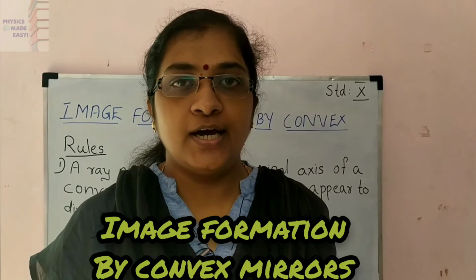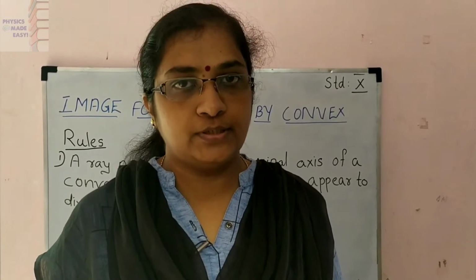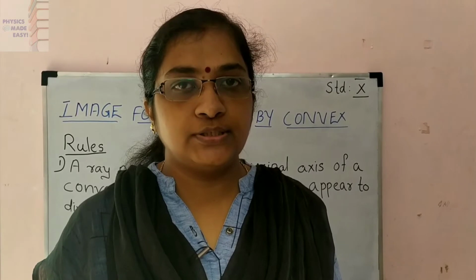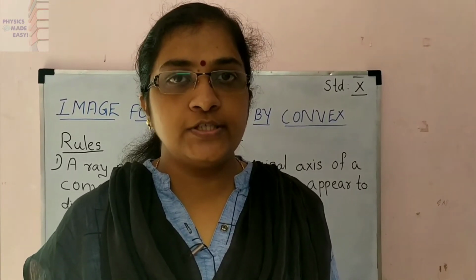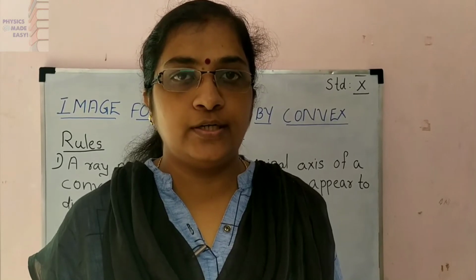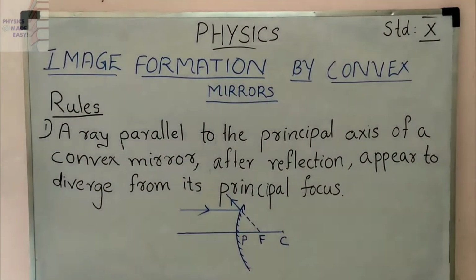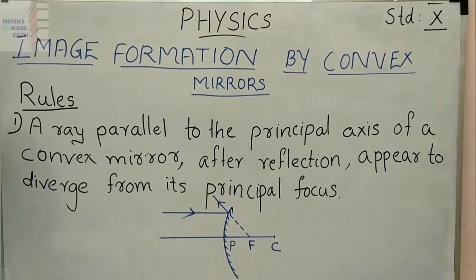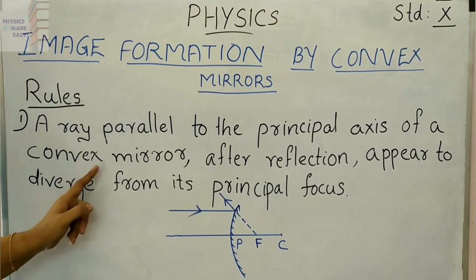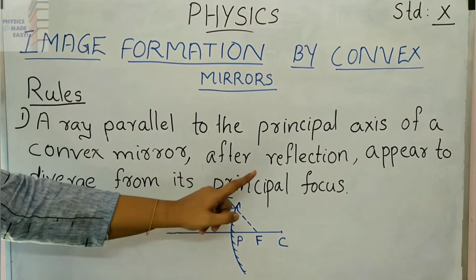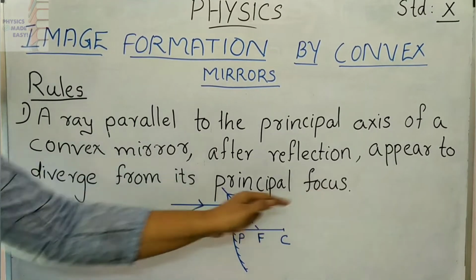Hello students, in the last class we studied about the image formation by concave mirrors. Today we are going to discuss the image formation by convex mirrors. Let us see which rays we have to consider for getting that image. Here you can see the first rule in case of a convex mirror. A ray parallel to the principal axis of a convex mirror after reflection appears to diverge from its principal focus.